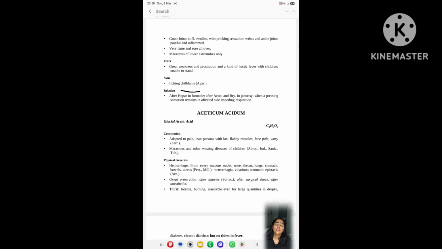And what you have to do? You have to revise every night before going to sleep. It takes only 4 to 5 minutes. And every remedy we teach, you learn properly. You remember everything. If you revise in this way, like abrotanum, then go for iodine, Sanicula, tuberculinum, and after that Natrum mur. In head, you have to go for Aethusa, and face, you have to go for opium. And in skin, you have to go for agaricus. In this manner, you have to learn everything.